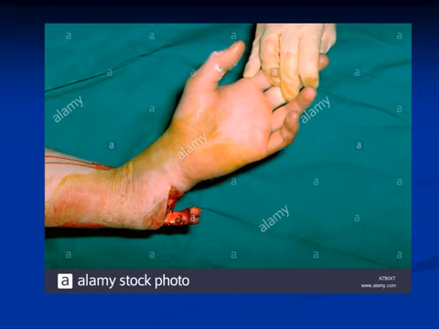In this picture, it is very obvious that there is a wound in the distal part of the left forearm with severe deformity of the distal forearm. Also, the bone is exposed from the wound. This type of fracture is called a compound fracture.